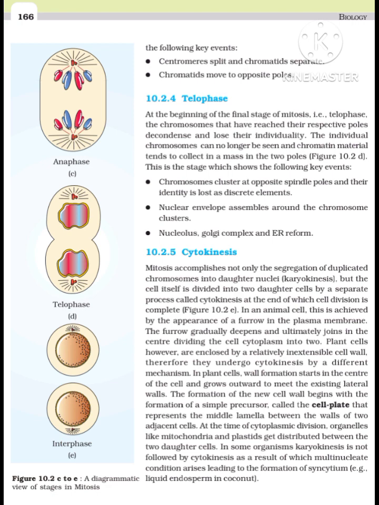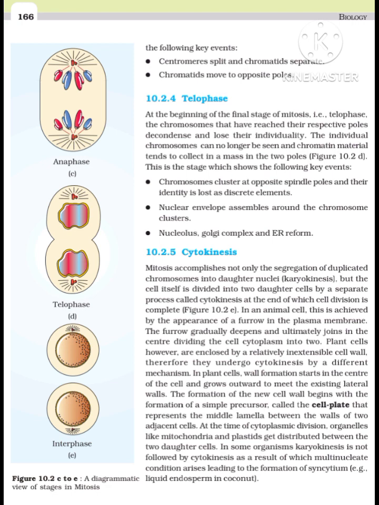10.2.5 Cytokinesis. Mitosis accomplishes not only the segregation of duplicated chromosomes into daughter nuclei, karyokinesis, but the cell itself is divided into two daughter cells by the separation of cytoplasm called cytokinesis, at the end of which cell division gets completed, Figure 10.2e. In an animal cell, this is achieved by the appearance of a furrow in the plasma membrane. The furrow gradually deepens and ultimately joins in the center, dividing the cell cytoplasm into two.